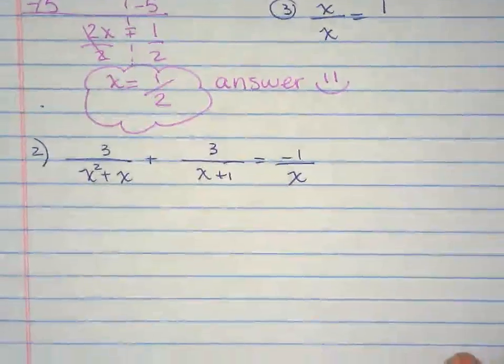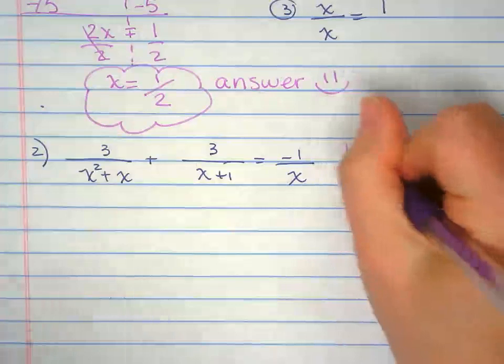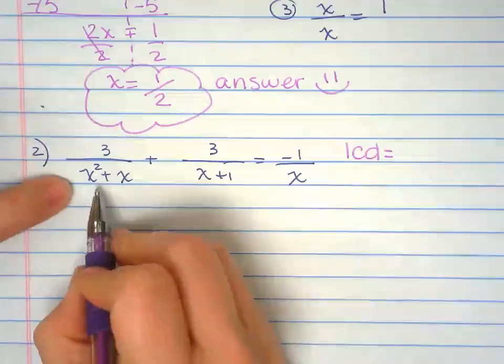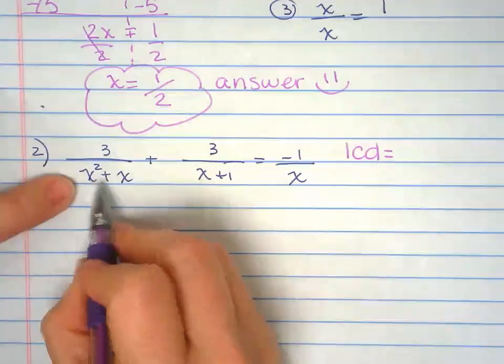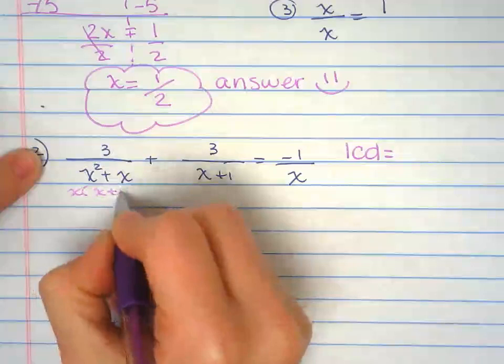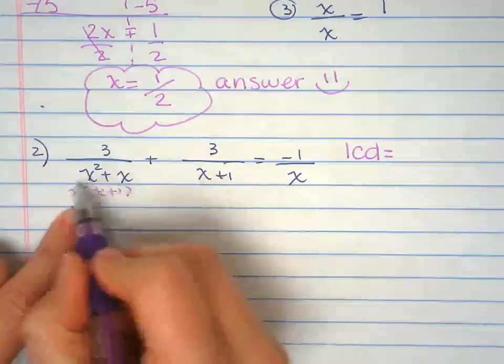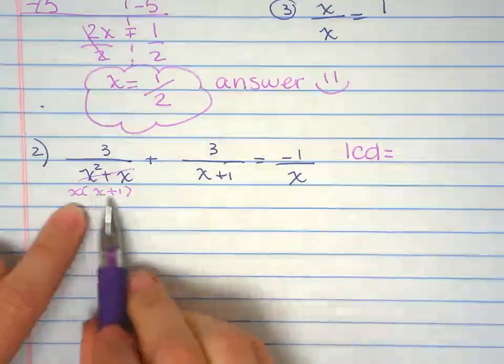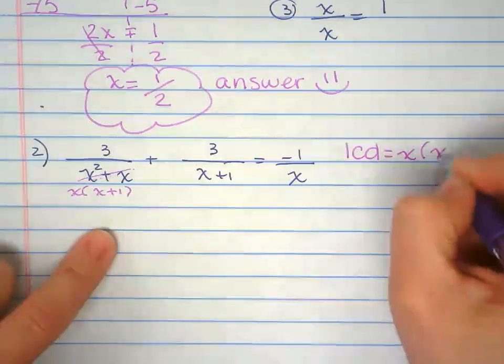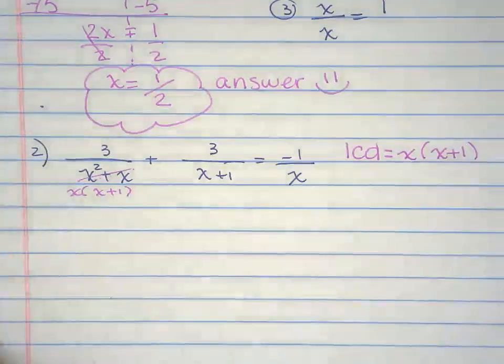A couple of things need to happen before we start solving this. We're going to have to find the LCD for sure. For us to find the LCD, the least common denominator, we have to factor these. x, x plus 1. So the LCD between x, x plus 1, and x is x, x plus 1.